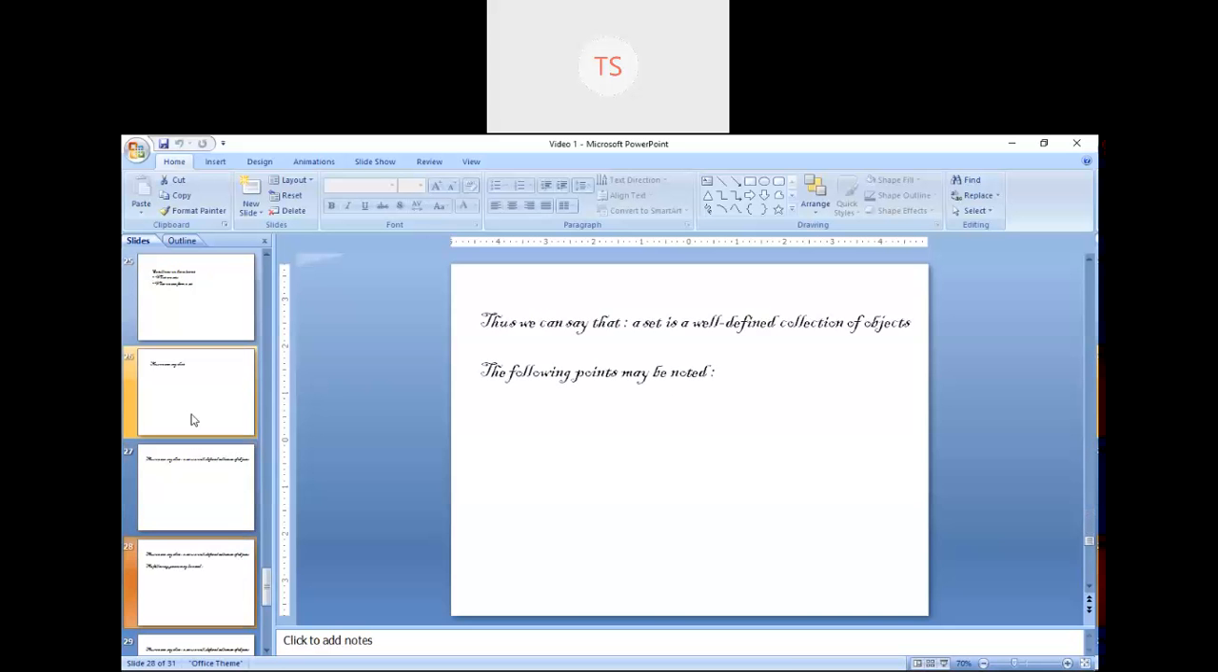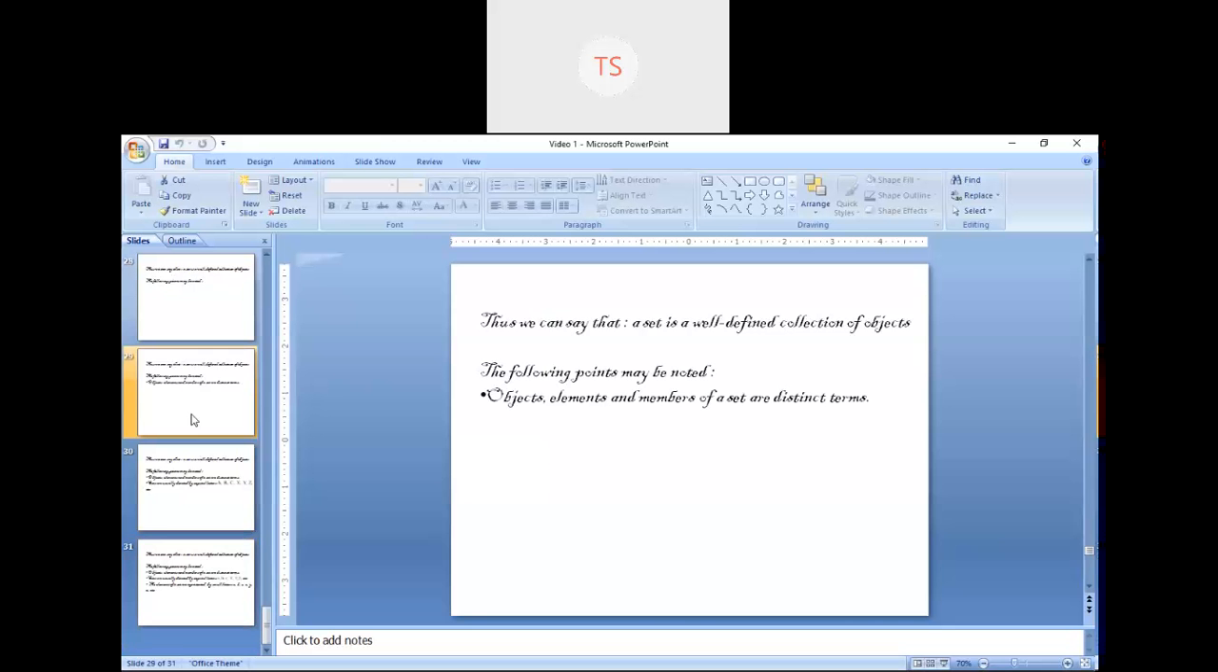So if you have to give the definition of a set, you can say that a set is a well defined collection. Next, there are some points you have to remember, because your topic is sets, relations and functions. First of all you have to be clear about sets, then only you can go to relations and functions. This is your introduction class, that's why I am just giving you a hint of a set.